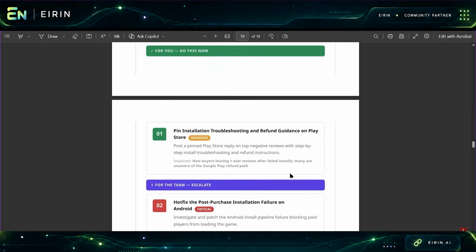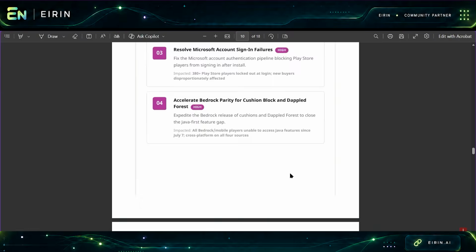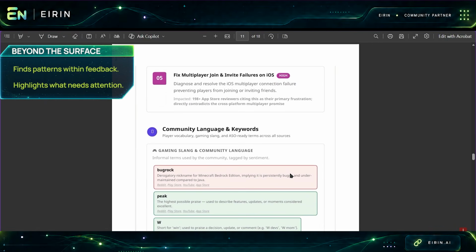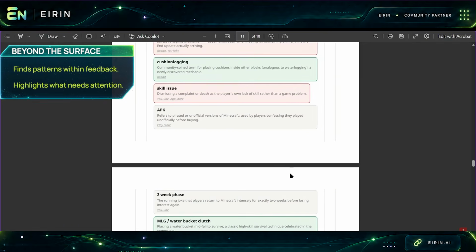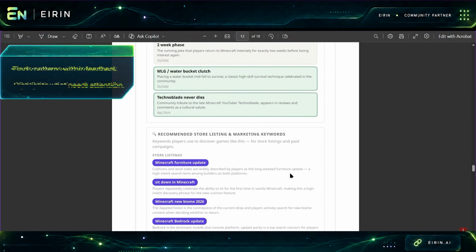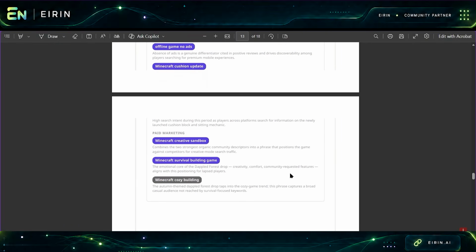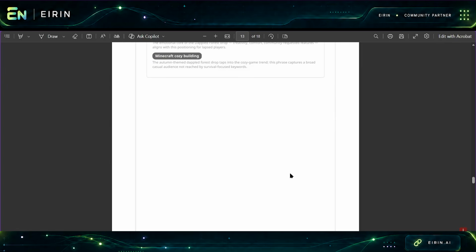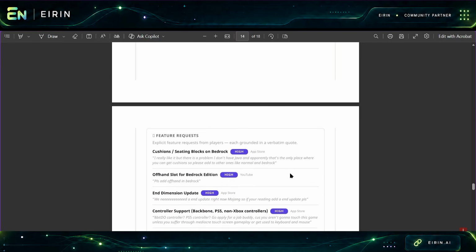Concurrently, Eirin is surfacing important issues underneath the positive response, including Bedrock players not having access to the same features and a spike in installation problems among new buyers. This is where sections like trend monitoring become particularly useful. Remember that spike in installation problems?